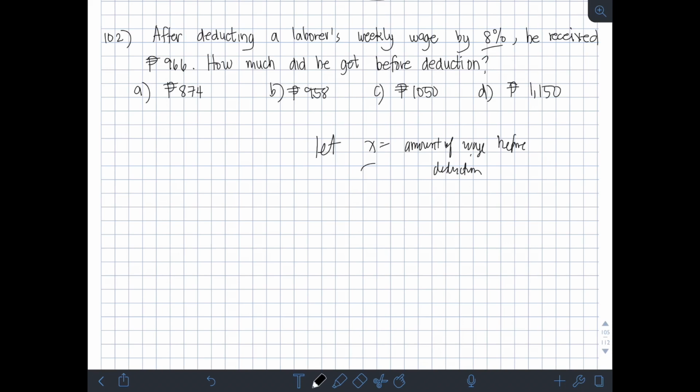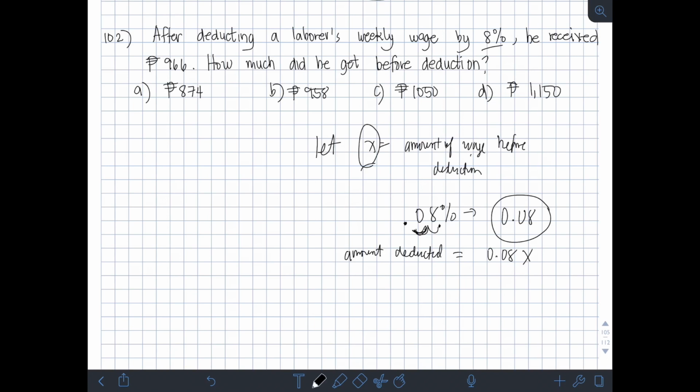So, ibig sabihin, yung dineduct na amount is by percentage formula, imamultiply natin tong amount na x sa 8%. So, yung 8%, i-convert natin into decimal. So, alisin lang natin yung percent symbol and then maglalagay tayo ng invisible decimal point dito. Move natin 2 decimal places to the left. So, nandito na yung decimal point, then magdadagdag tayo ng 0 dito. So, 0.08, right? So, ngayon, imamultiply natin yung x dito sa 0.08 para ito yung amount deducted. So, equal siya sa 0.08x.